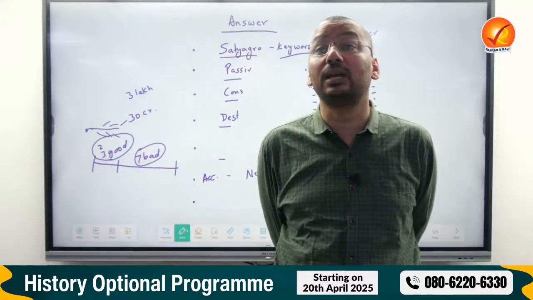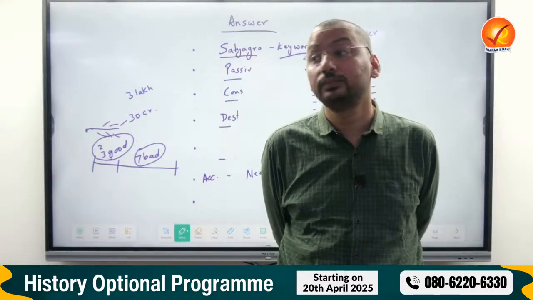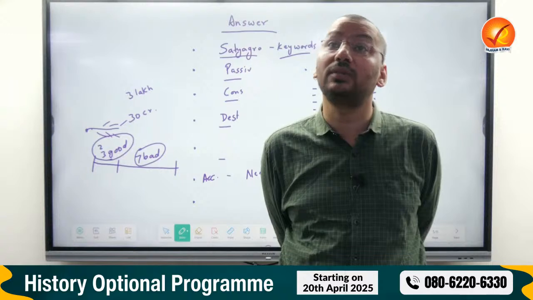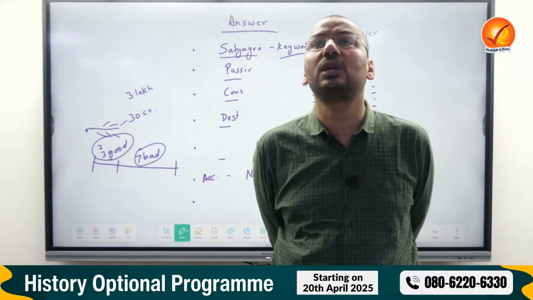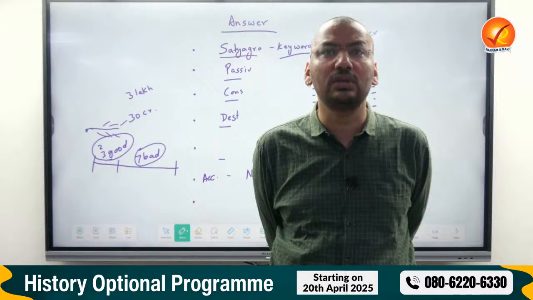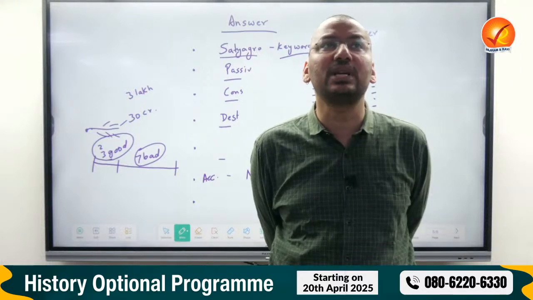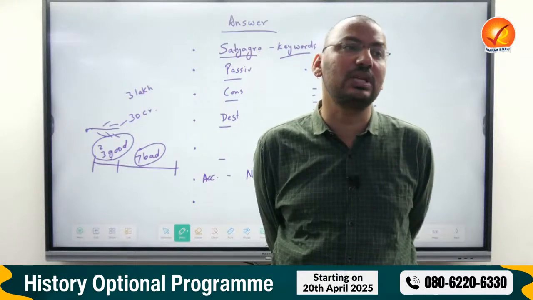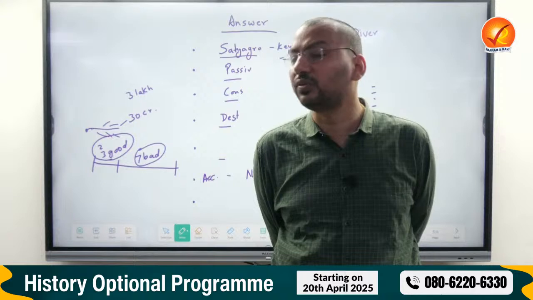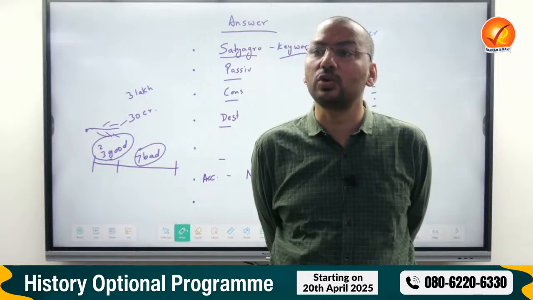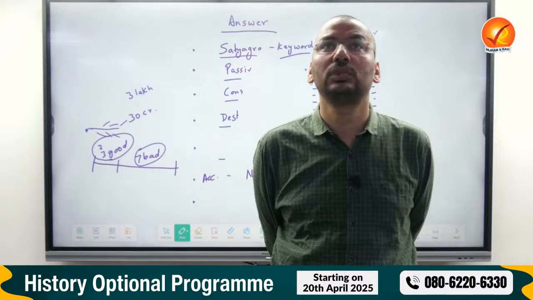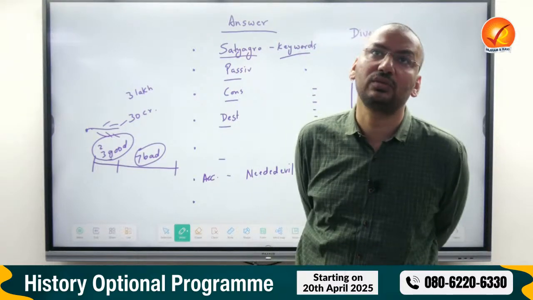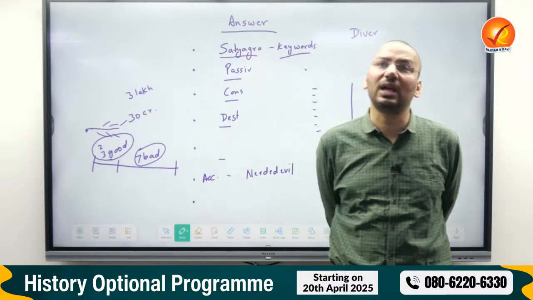How many lectures will be taken? But don't ask this a lot. You ask any batch of GS and optional, they will tell you the greatest problem is too many classes. If we study for optional, it will cover prelims and mains also. Yes. History is that subject. In GS also they have to study optional. Understand one thing: those who study GS from me also know it is almost optional. Almost. There is no shortcut to knowing the story. In concepts, there are shortcuts. In the story, obviously you will have to know it.